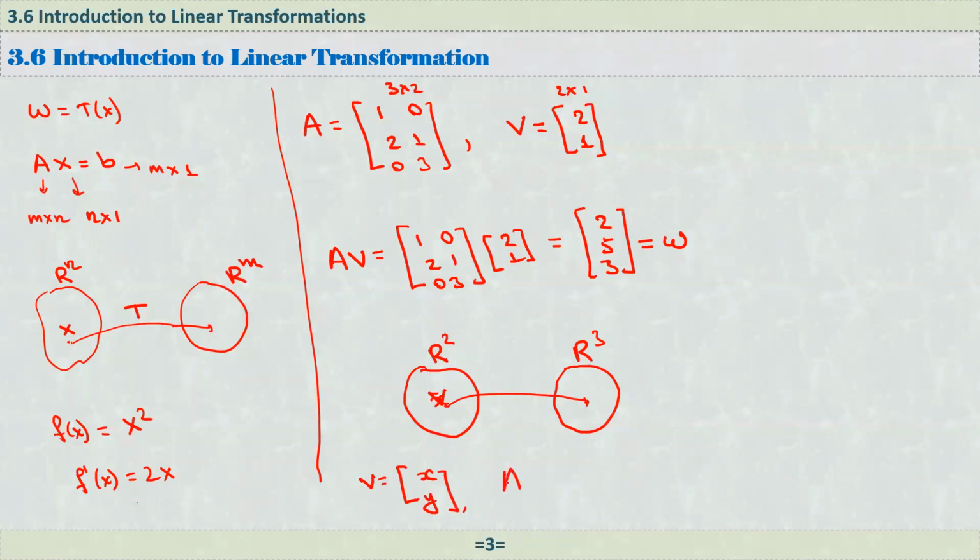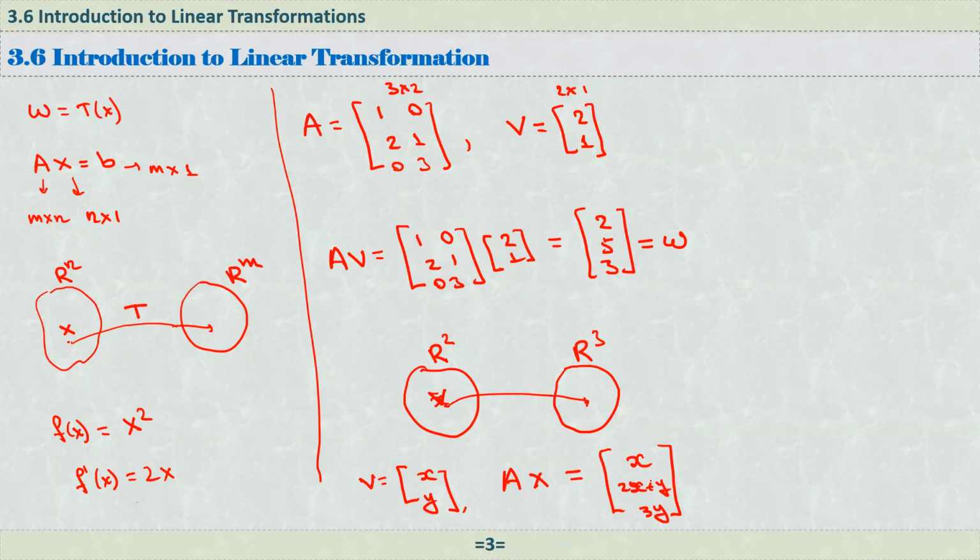Now, if you multiply this by this matrix, Av, then here we will get this: x times 1 plus y times 0, which is x; then 2x plus y; and the last one is 3y, right?